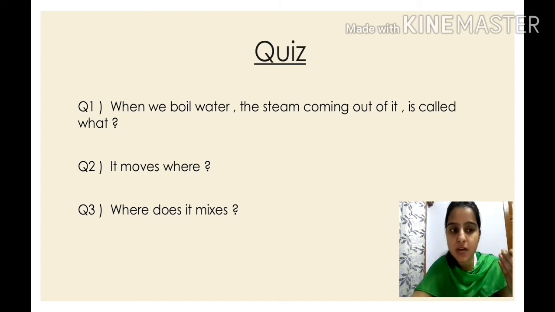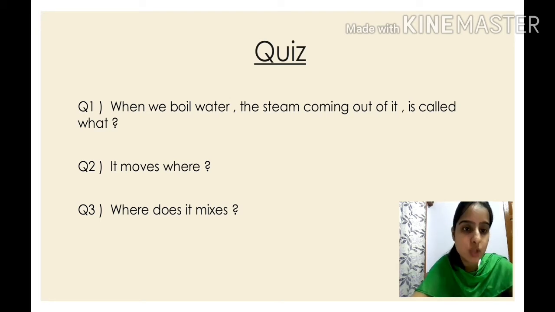When it moves upwards, children, do you remember where it mixes? It mixes with the air, isn't it? From here we come to know the first component which is present in the air is water vapor. Isn't it very exciting, children? So today in this lesson we'll study how the air is made up and also the various components present in the air. So let's start.